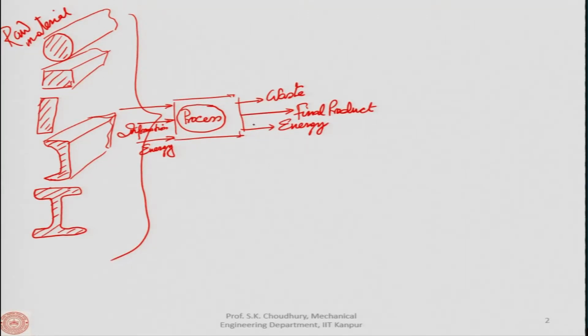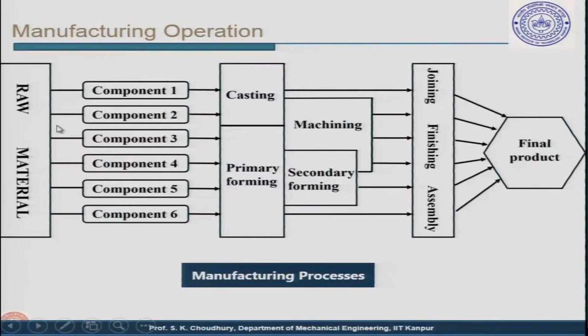Now, somewhere in here we have the role of machining, because we will be discussing the machining processes mostly here. So, let us see what the position of machining is here. Now, this is the raw material, and from it we get component 1, component 2, and there are 6 components altogether from this raw material.